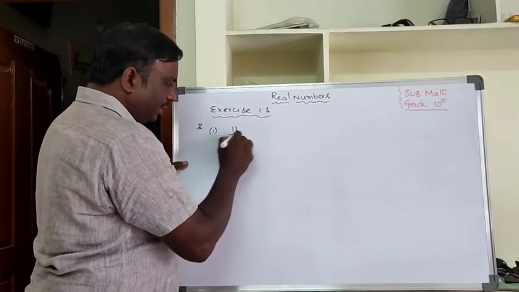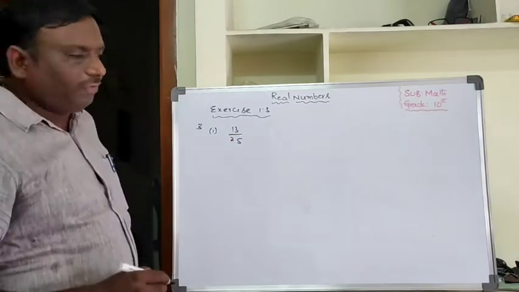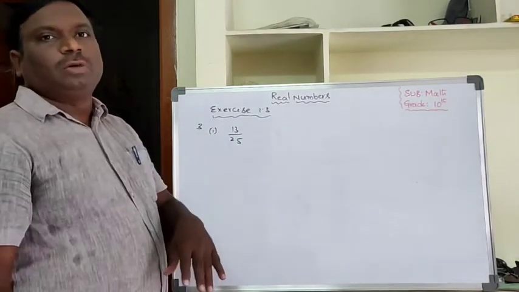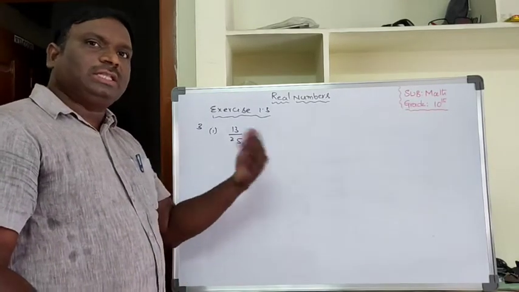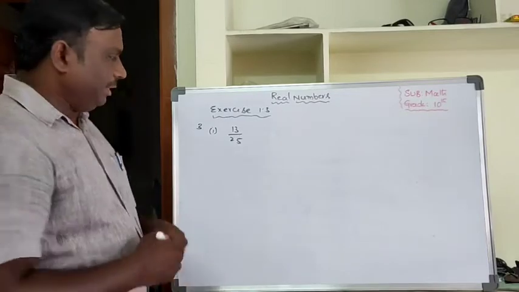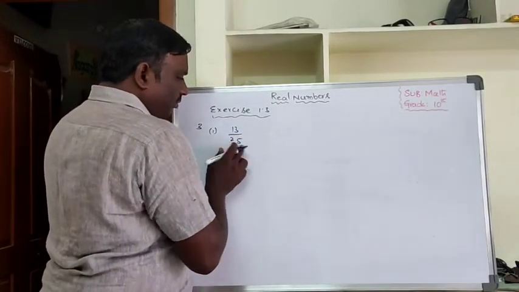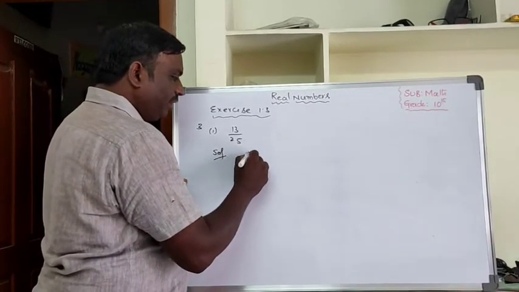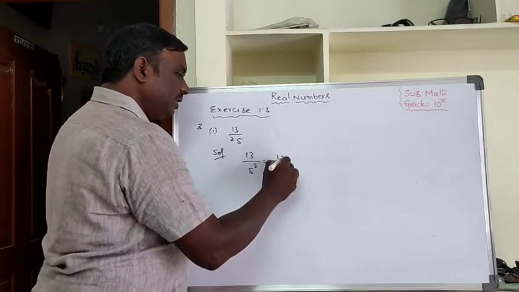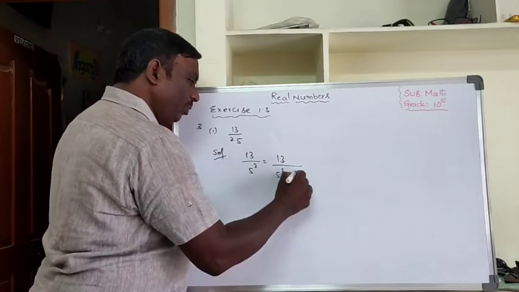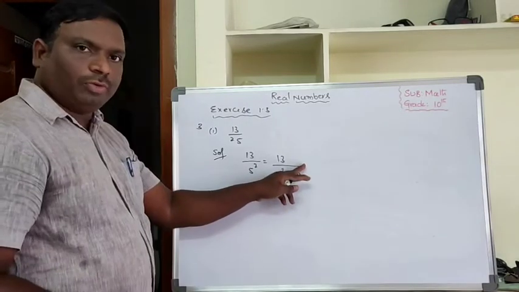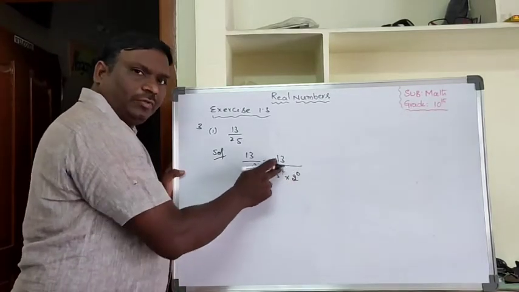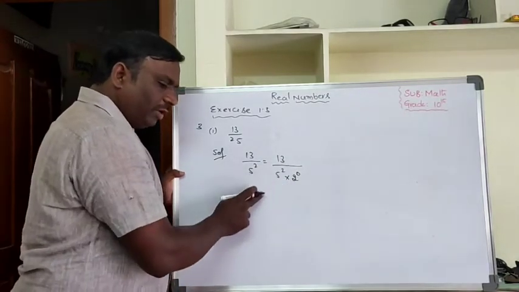What is it saying? 13 by 25. 1.4 theorem means 13 by p by q form. Then we have to change into decimal form. Then we can say whether it is terminating or non-terminating repeating. So 13 by 25. Immediately do the prime factorization of the denominator. 25 can be written as 5 square. Here it can be written as 5 square into 2 power 0. No problem. If you write 2 power 0, there is no change in the value. 2 power 0 means 1. So, this is in the form of 2 power n into 5 power m.